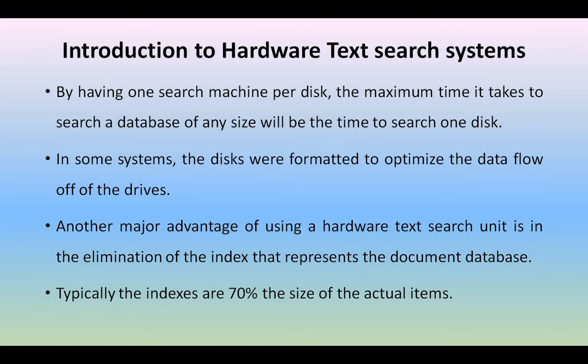It removes the indexing, and it takes very little time to access the data from the disk. And we can format the disk and optimize it to improve the speed of the disk and the speed of searching of the systems.